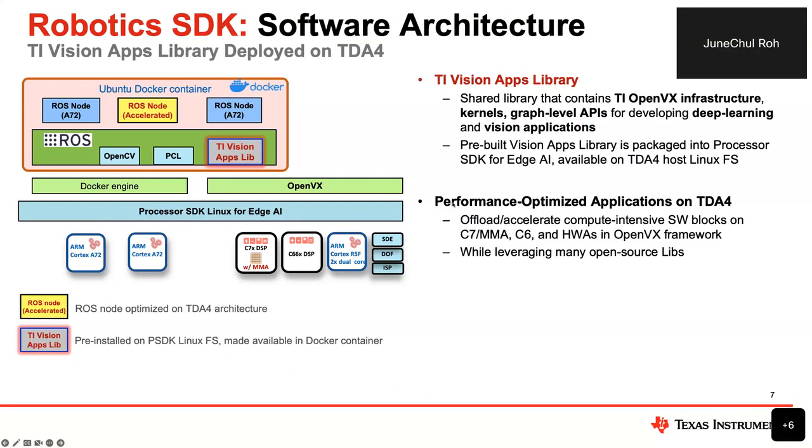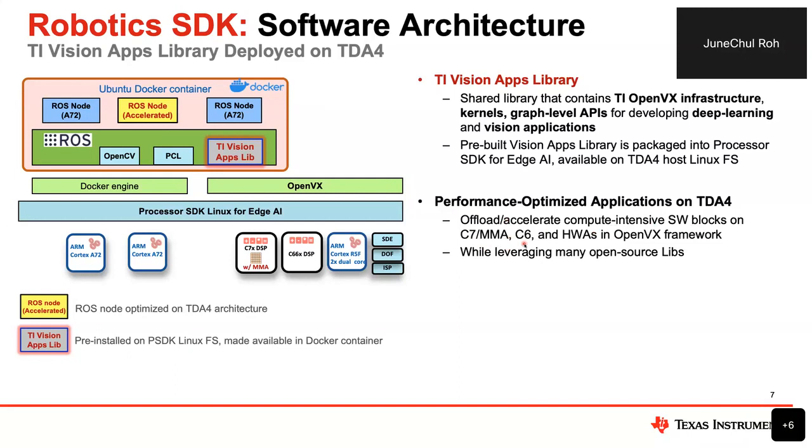This allows performance optimized applications on TDA4. For example, you can offload or accelerate the compute intensive software blocks on C7, which is the latest DSP core, and MMA, which is the hardware accelerator for deep learning, which stands for matrix multiplication accelerator.